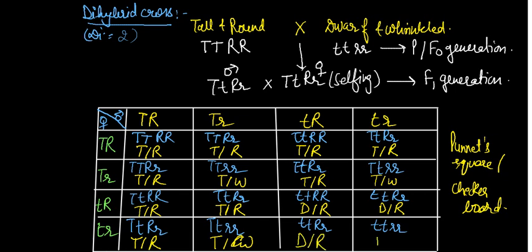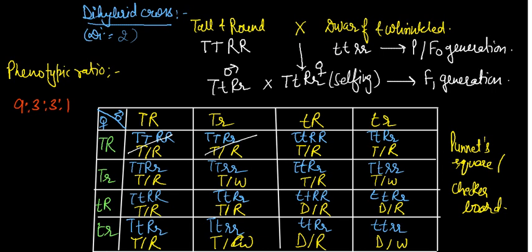If we write the phenotypic ratio, only the phenotypic ratio, not the genotypic ratio, it is simply 9:3:3:1. First count the tall and round: 1, 2, 3, 4, 5, 6, 7, 8, 9, so tall and round is 9.